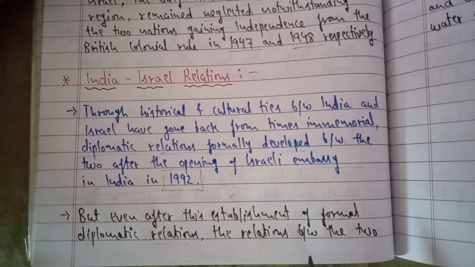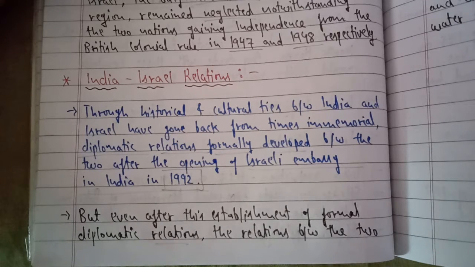But we'll see when this relation became very firm, when we started signing various agreements in various sectors of energy, military, defense, security, trade, imports, exports. How we developed our relations slowly and gradually, we are going to read this now.